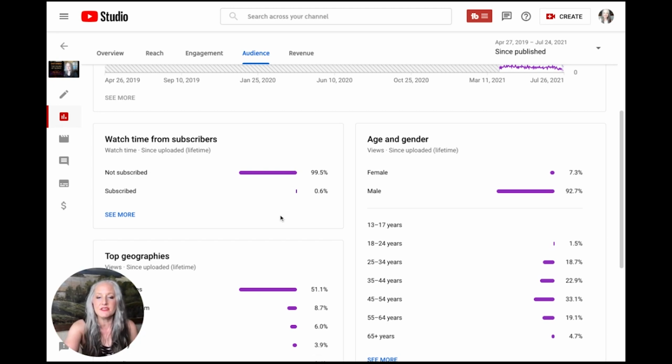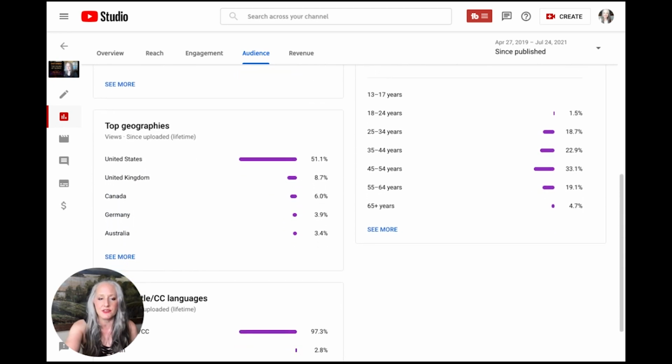All right, and then here's the interesting thing, the top geographies. Of course, David Dryman is an American, so definitely a big percentage of Americans, United Kingdom, Canada, Germany, Australia, something like that. And then, of course, the age, which is interesting.